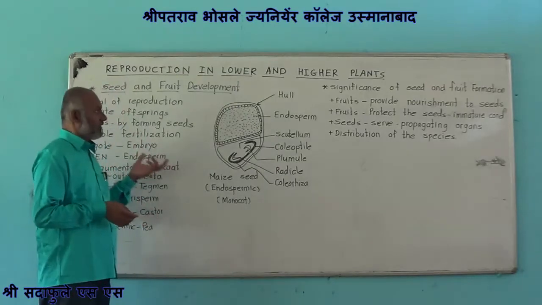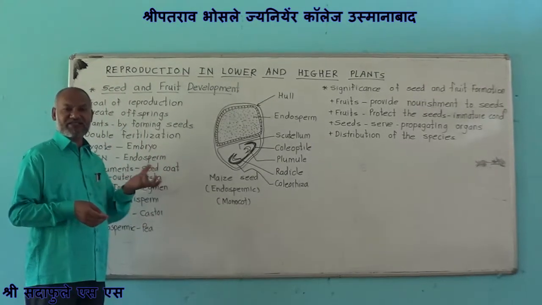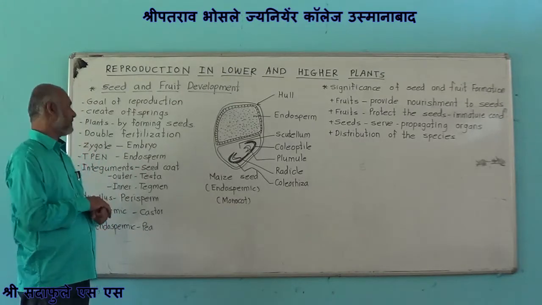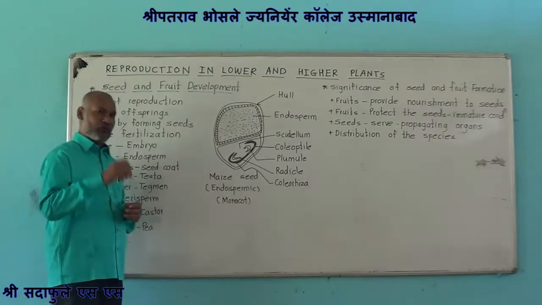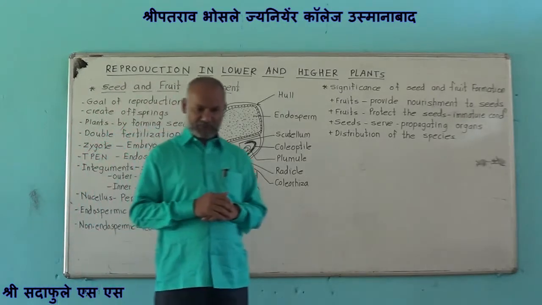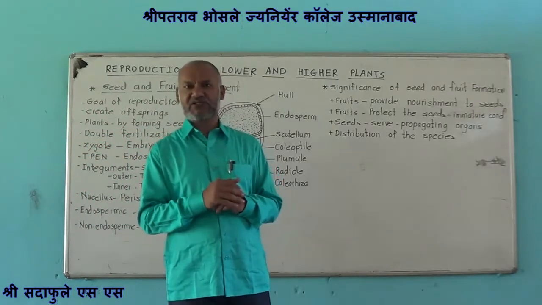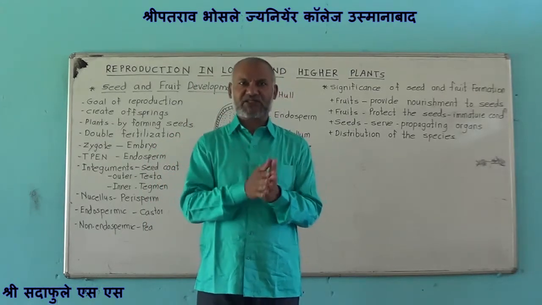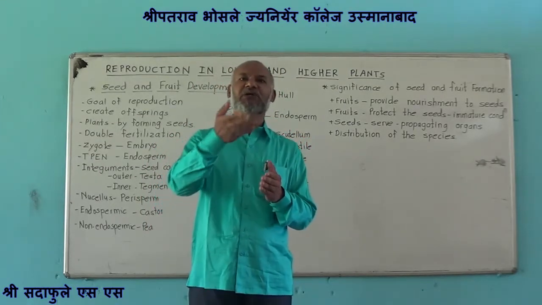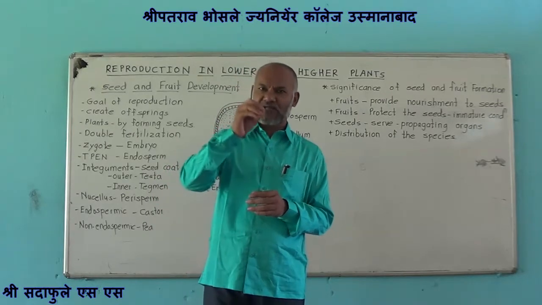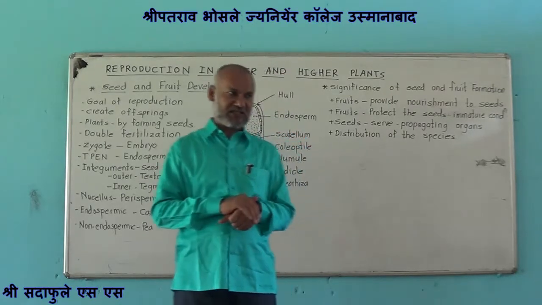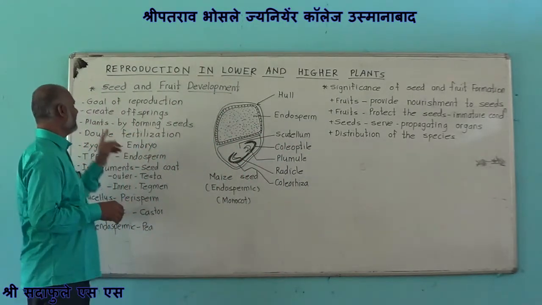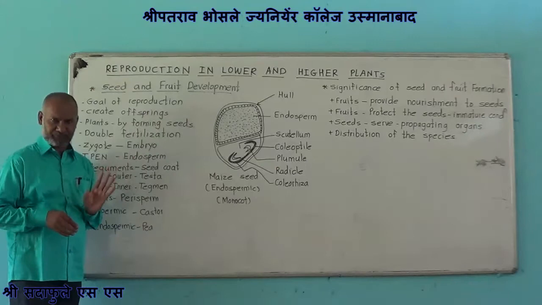Now we have to remember the significance and the goal of reproduction. In earlier lectures we have studied the significance of reproduction. Due to reproduction, there is an increase in the number of individuals of that particular species, and another important goal of reproduction is to create offsprings.